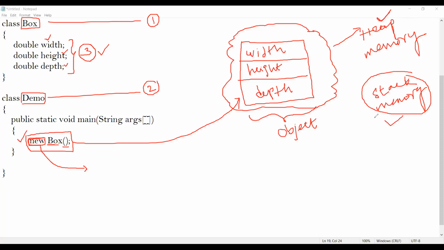Inside the stack memory, during compilation time, any memory that needs to be allocated will be present inside your stack memory. During runtime, any memory that needs to be allocated, that allocation takes place inside your heap memory. And so with respect to objects in Java, the memory allocation takes place inside your heap memory.